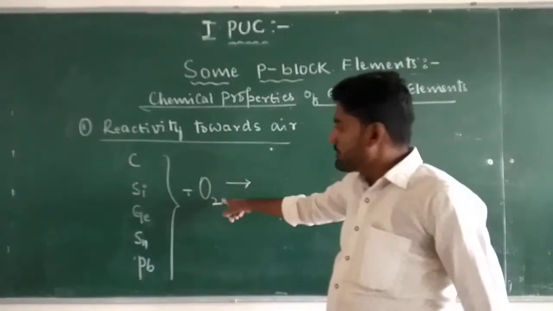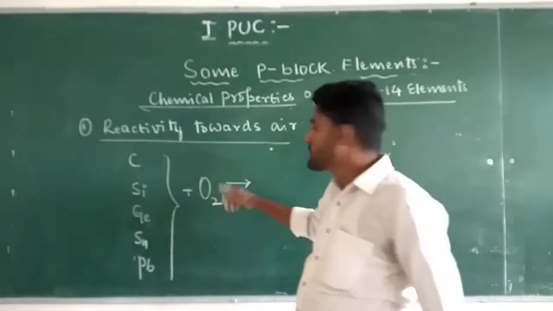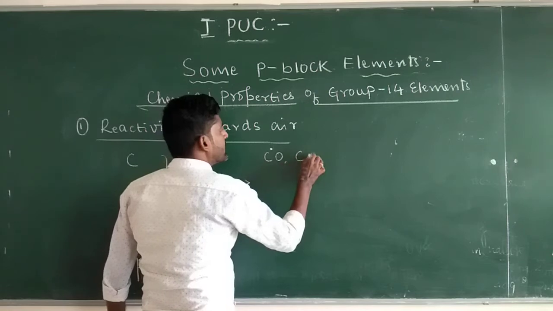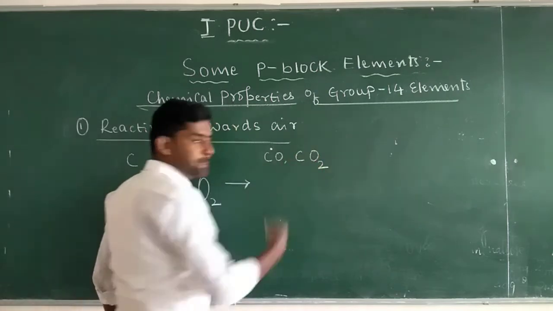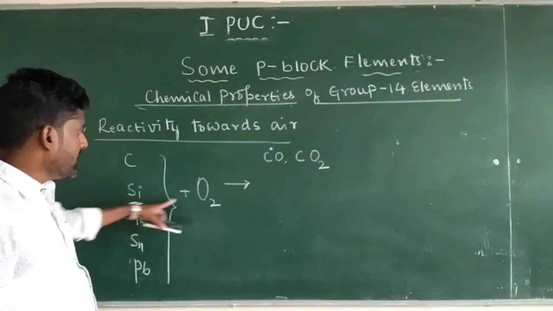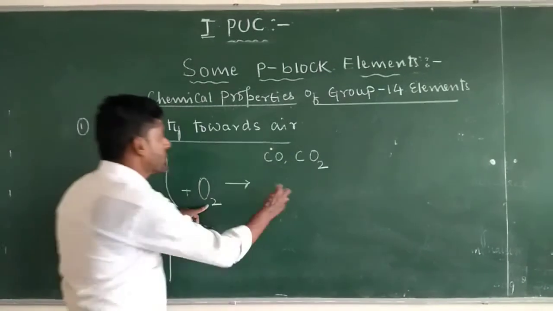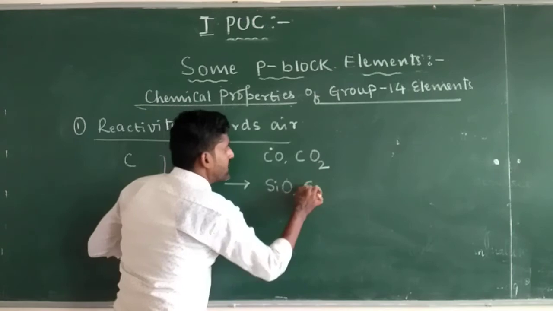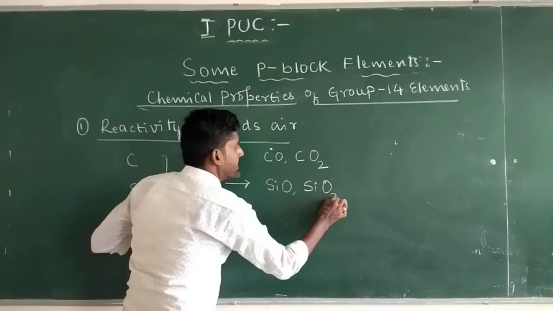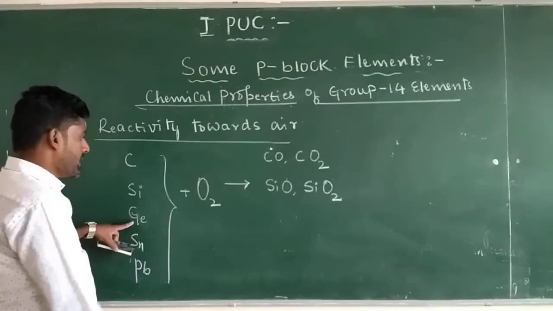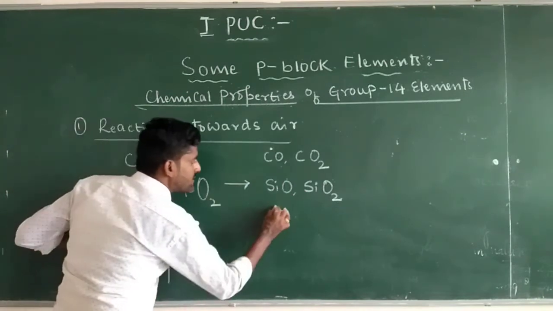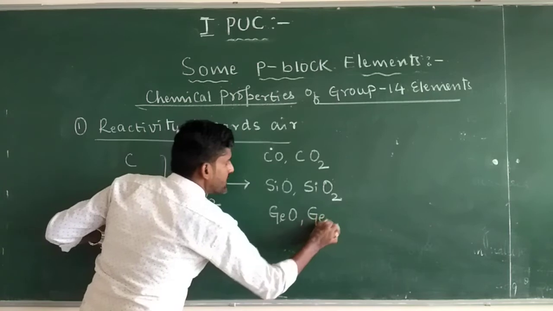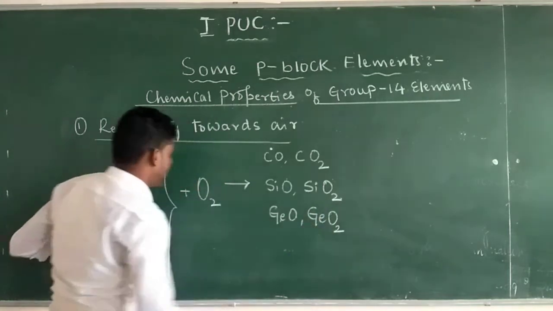See, carbon combines with dioxygen to form carbon monoxide and carbon dioxide. Silicon combines with oxygen to form silicon monoxide and silicon dioxide. Germanium combines with oxygen to form germanium monoxide, germanium dioxide.